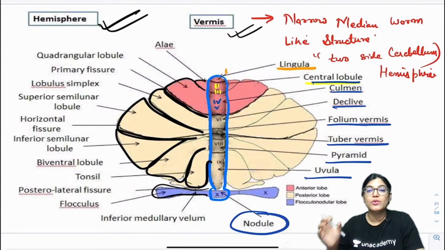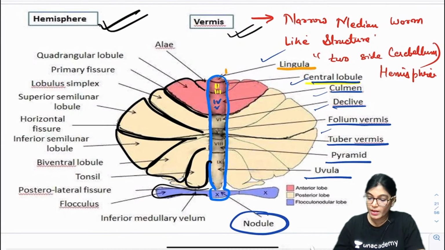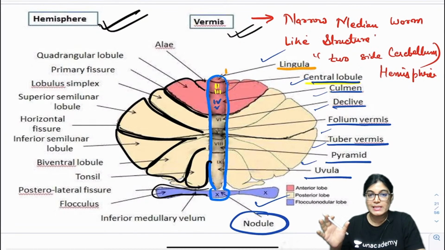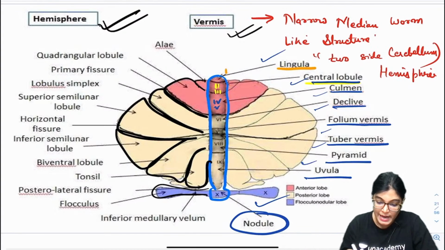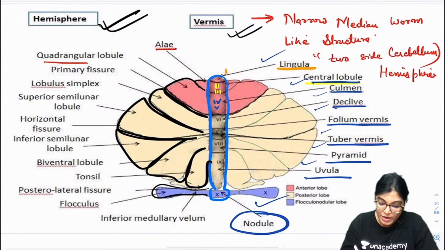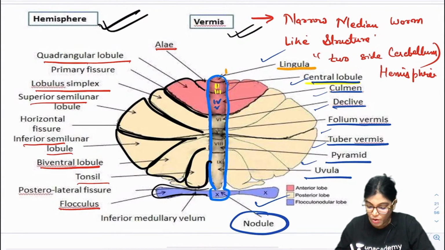So these are lingula, central lobule, culmen, declive, folium vermis, tuber vermis, pyramid, uvula, and nodule. This is taken from Gray's Anatomy. And the lateral projections of the vermal part are called the quadrangular lobule, lobulus simplex, semilunar lobule, superior semilunar lobule, inferior semilunar lobule, biventral lobule, tonsil, and flocculus.